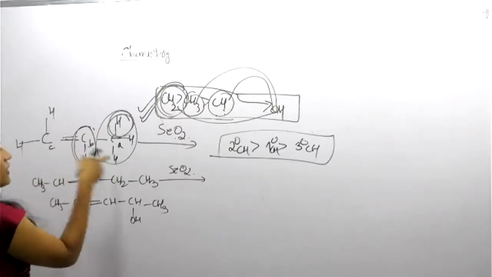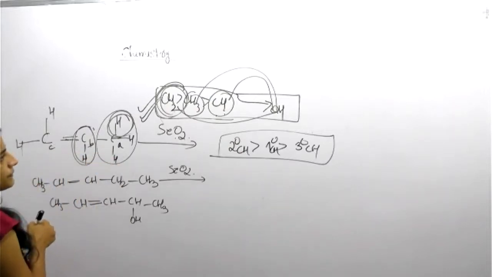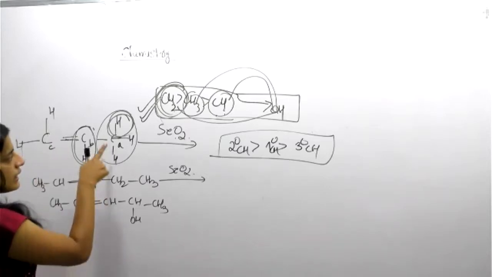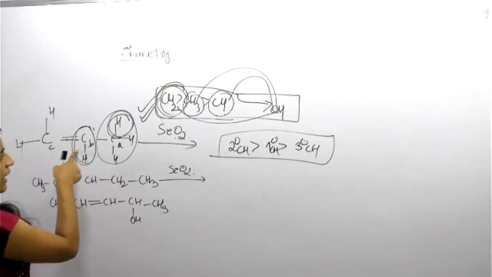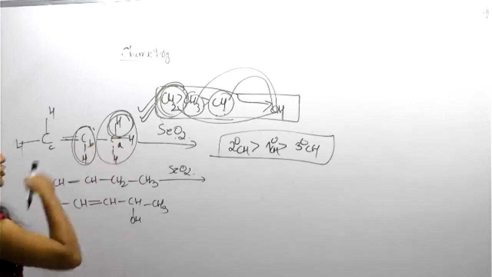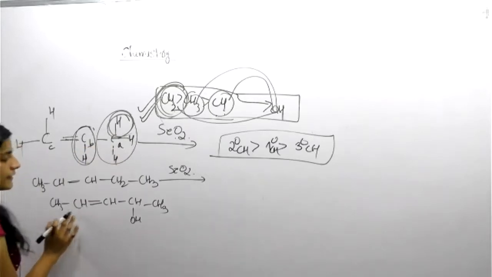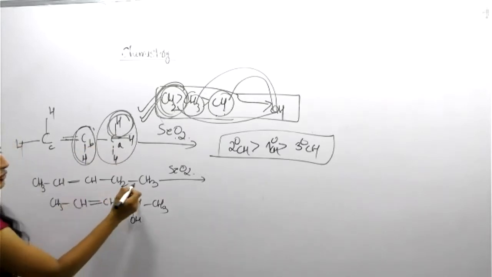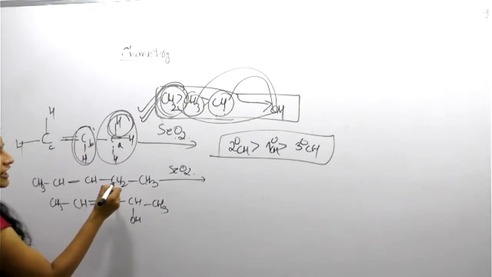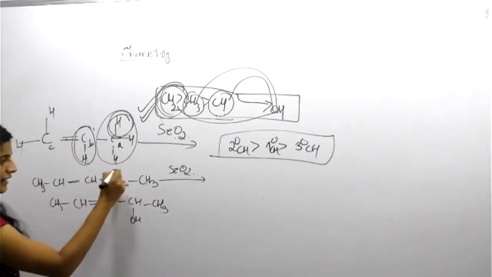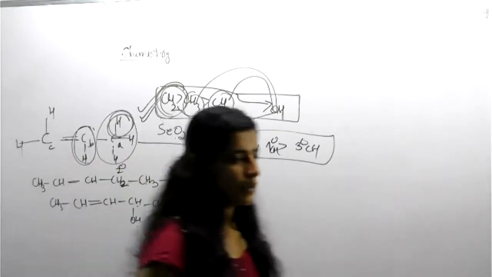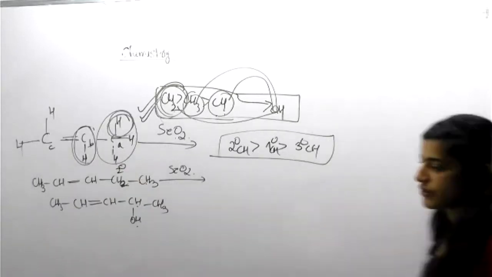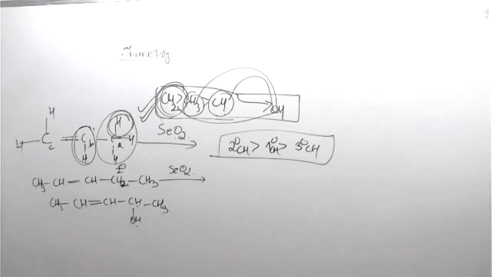So out of these, which one will be first priority? Secondary one. This carbon is attached with one more, no? So this one we can choose. But here CH3, CH, the CH2, CH3 like this. So it will undergo secondary. This is the secondary one. We can choose this one and put OH here. So a little bit you may be confused. Okay, so one more question we can do.